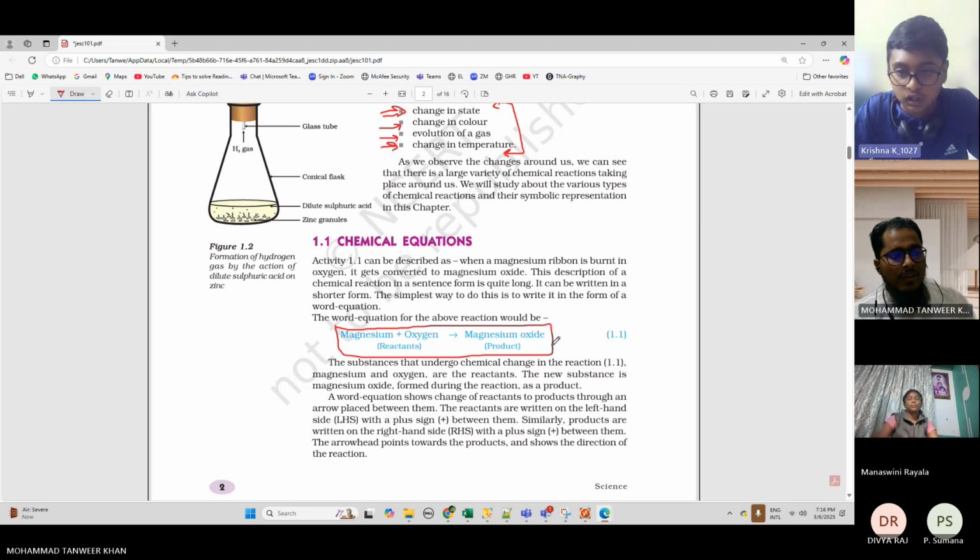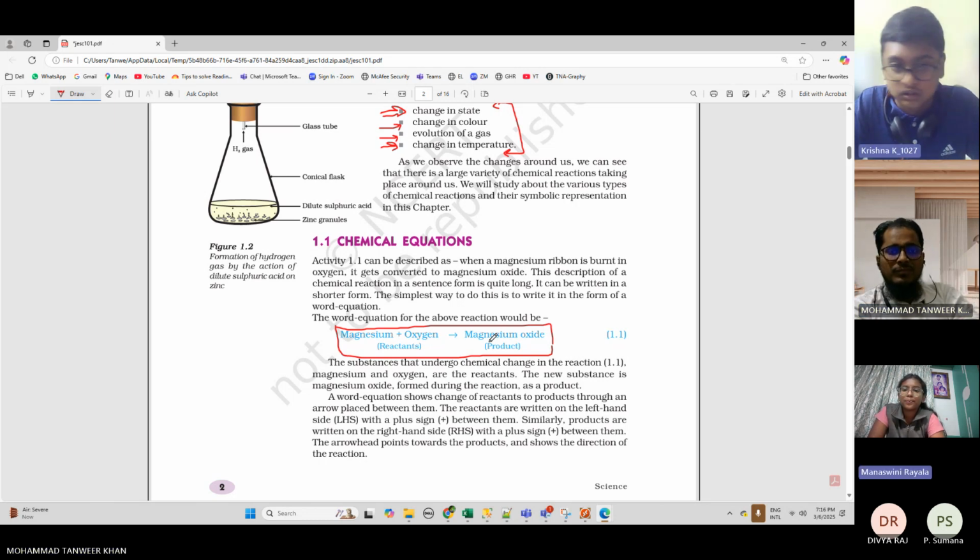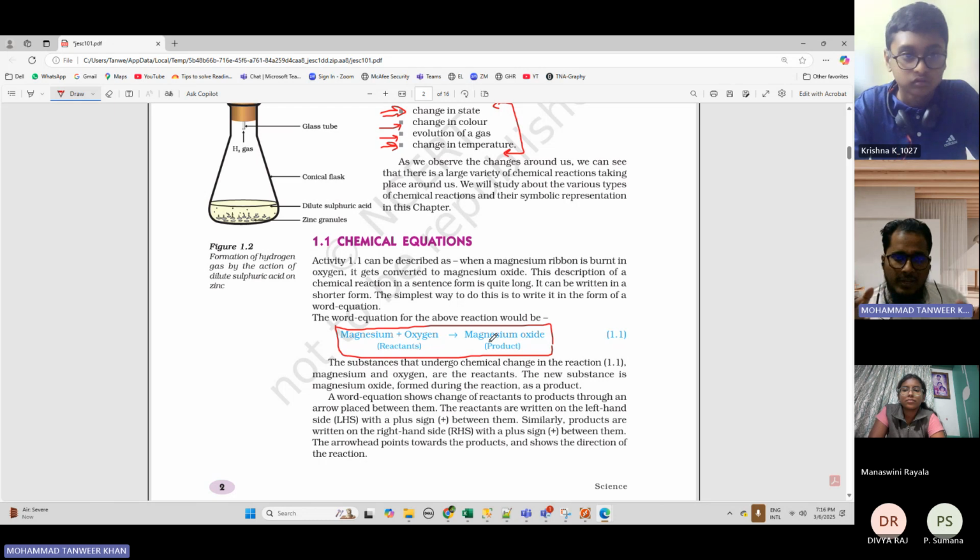Is this clear? Yes, sir. So this magnesium and oxygen are known as reactants. And finally, what did you get here? Product. Magnesium oxide. So that will be the product. So what is reactant and what is product? Is that clear? So what is reactant here? Magnesium and oxygen. And what is the product? Magnesium oxide. Very good. So this is again a good example of a chemical reaction. Hope this is clear.